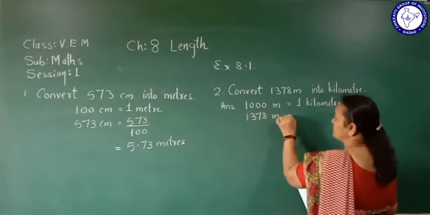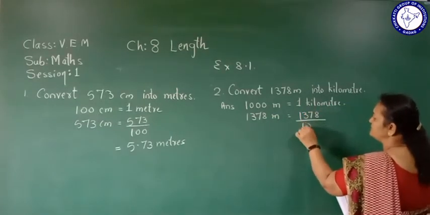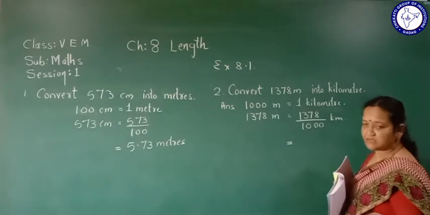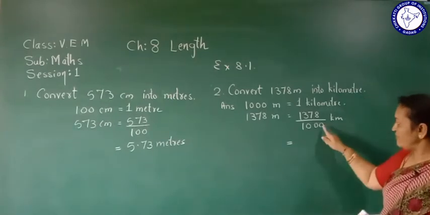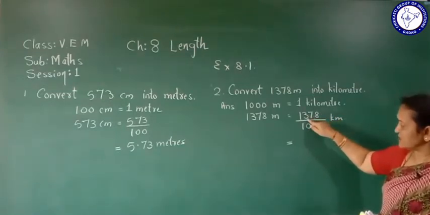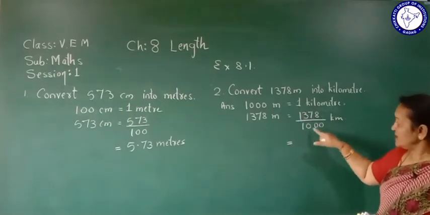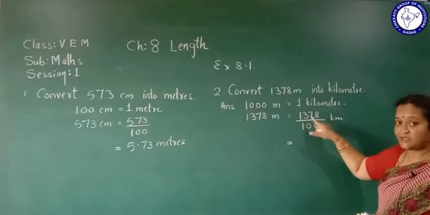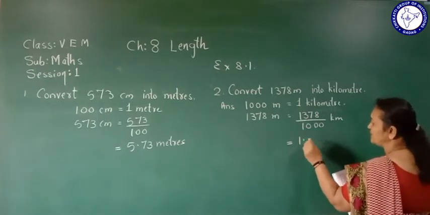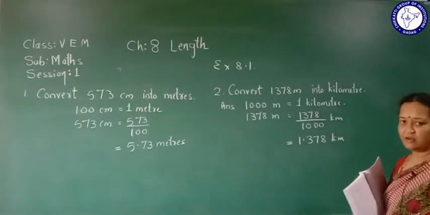1378 meter equals to 1378 divided by 1000 kilometer. So check here how you should write. 1 2 3 zeros. 3 zeros, count 3 digits. Then here you should put the decimal. You should count the number of zeros. 3 zeros, 3 digits you should leave, and here the fourth digit is the decimal point. So it is 1.378 kilometers. This understood?